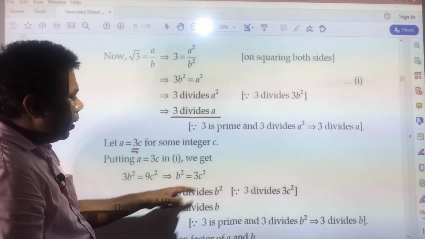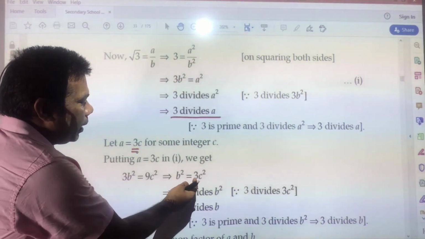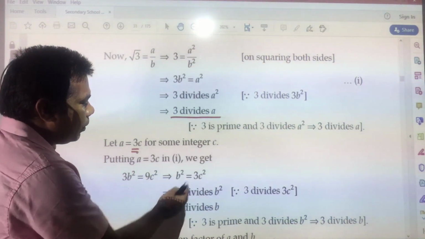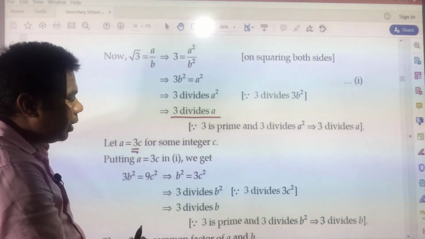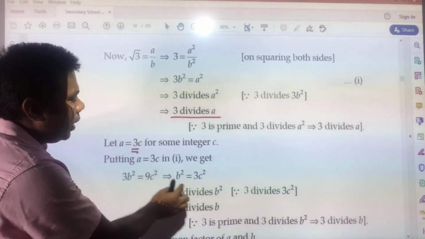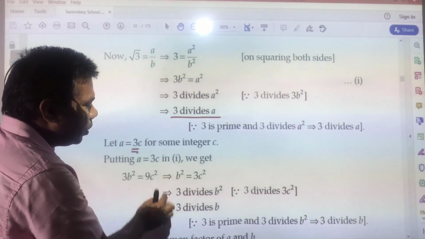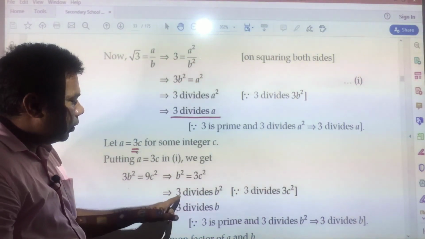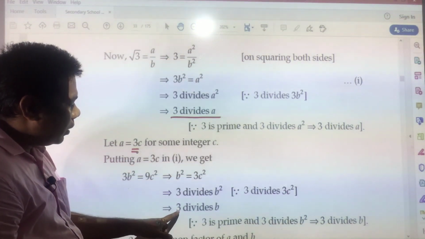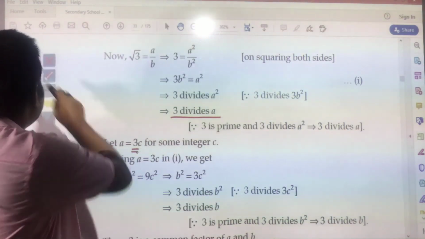So, again if b square can be written as 3c square, it means 3 will divide b square. If 3 will divide b square, it means 3 will divide b also. Here you see 3 divides b square and therefore 3 will divide b also.